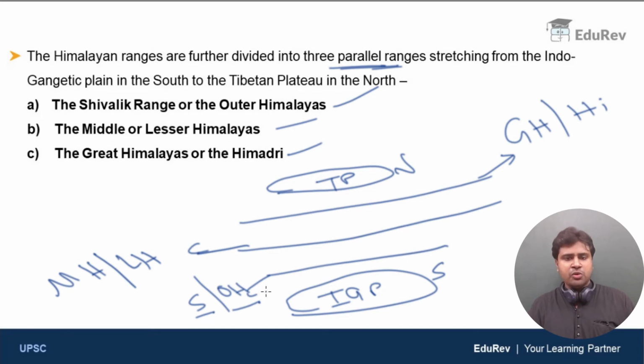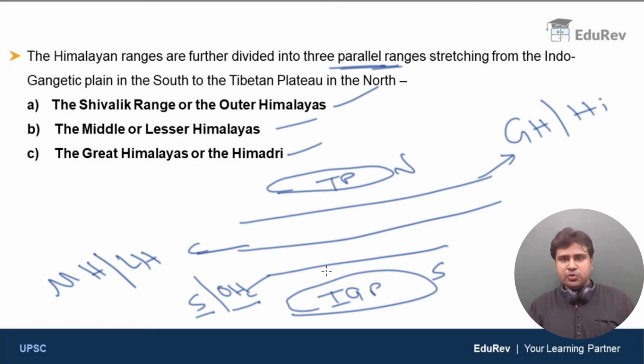We will discuss these in detail, don't worry. We are going to discuss the Shivaliks, the middle Himalayas and the great Himalayas in detail. As of now, you just have to understand the division of the Himalayas, and keep in mind that between the Tibetan Plateau in the north and the Indo-Gangetic Plain in the south, you have three parallel ranges of Himalayas.